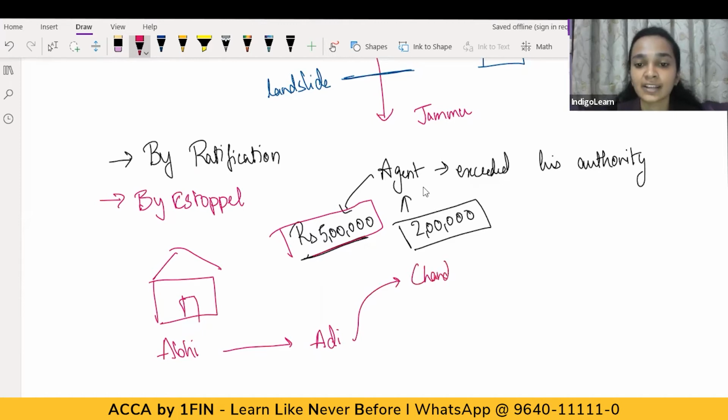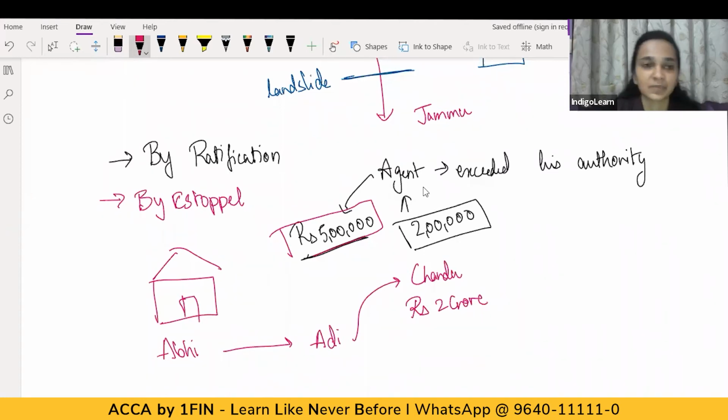Now, meanwhile, when Abhi was out of town, Adi informs his friend Mr. Chandu that Abhi wants to sell his house. Chandu shows interest in purchasing Abhi's house, and he says, I'll pay rupees 2 crores for this house, and let's make it a deal. Adi says, okay, fine, no problem. 2 crores is a good amount, and Abhi would be really happy if he gets this amount for his house.